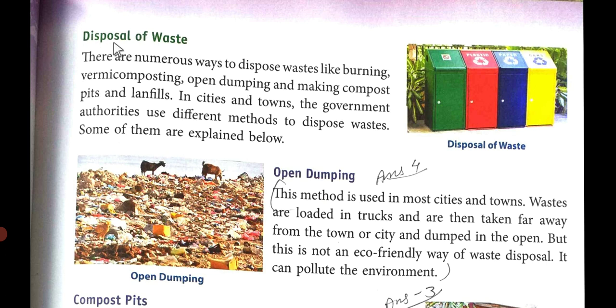We have studied in our environment what the environment is and what things exist in it. I have told you the definition. Environment is the natural world in which people, animals and plants live. It consists of both living and non-living things.